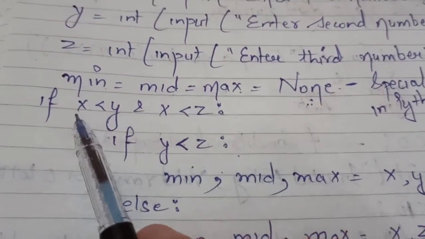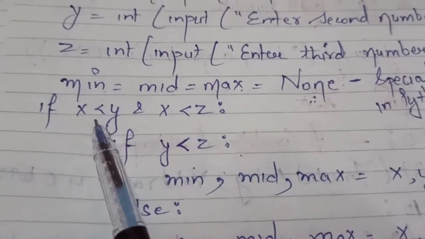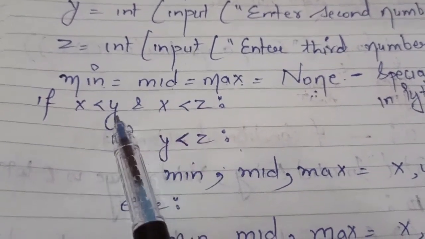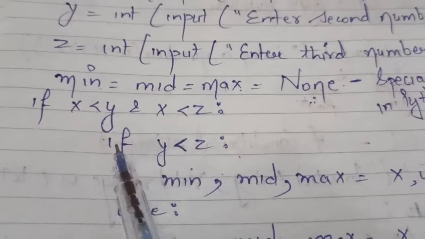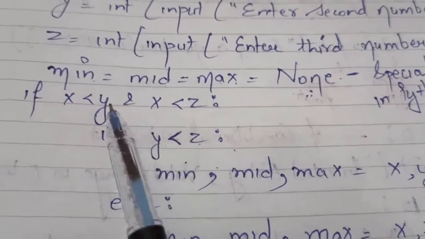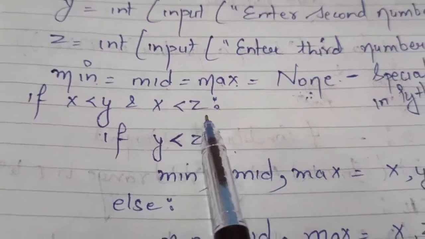Okay, now after that I have put my first condition, that is if x is less than y and x is less than z. If my x is smaller than y and also smaller than z, then if again I have put if y is less than z. So that means x is smaller than y and x is smaller than z.